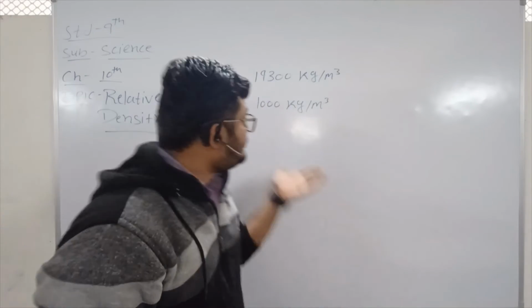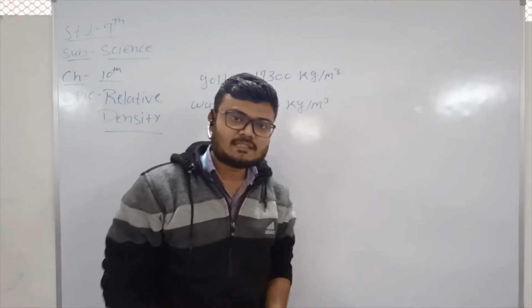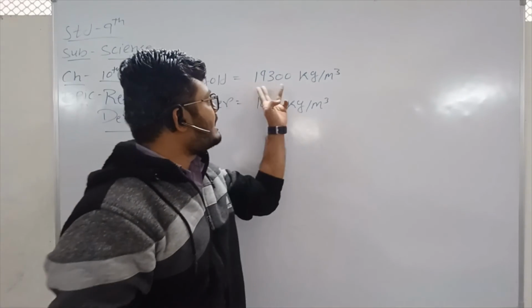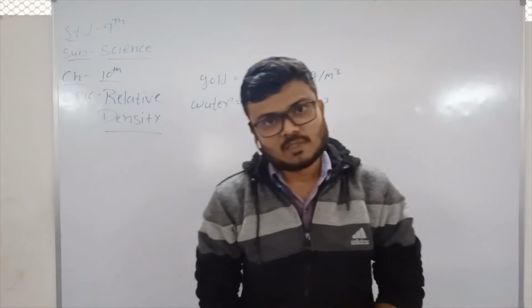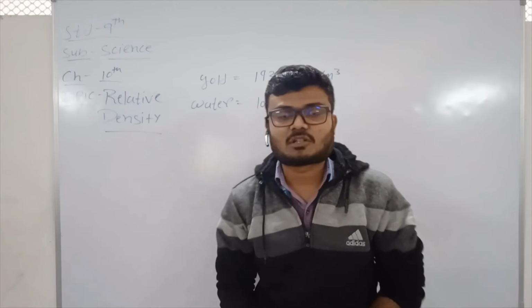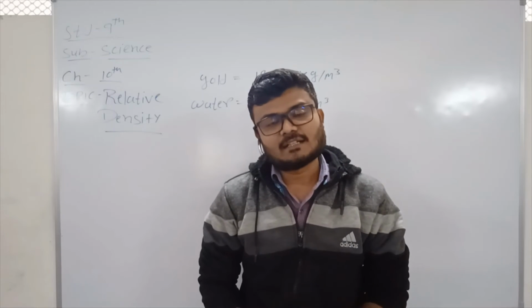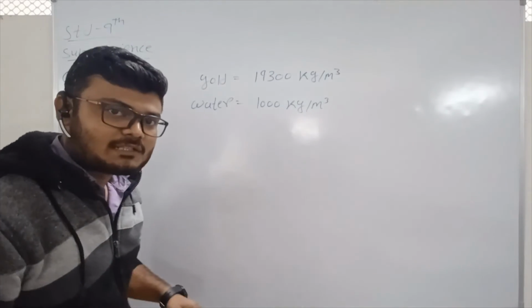right? The density of water is 1000 kg per meter cube, right? And that of gold is 19,300 kg per meter cube, right? And if we want to find out the purity, which is also the measure of relative density, of gold, we are going to take a sum like this, right?